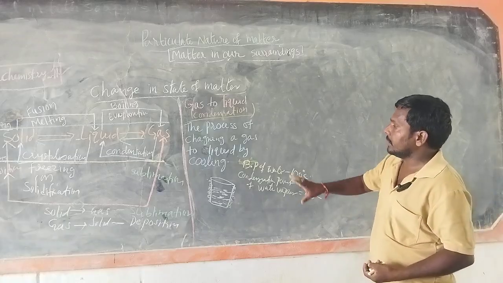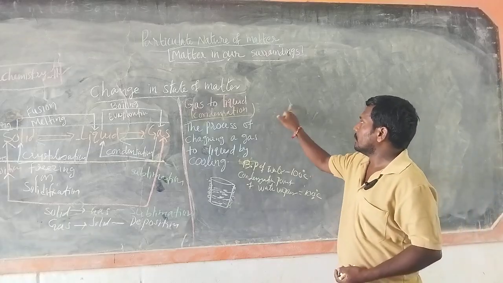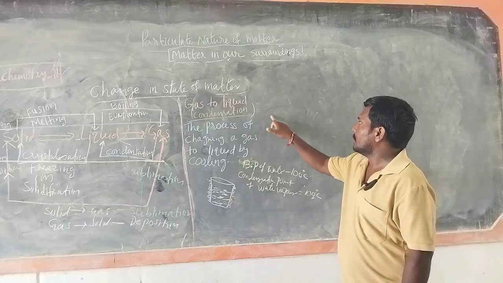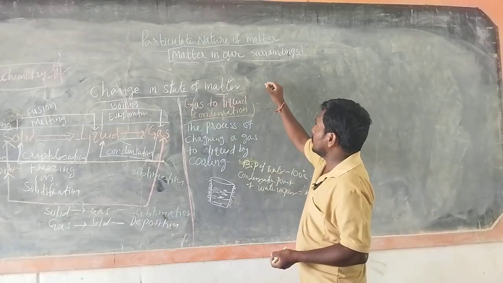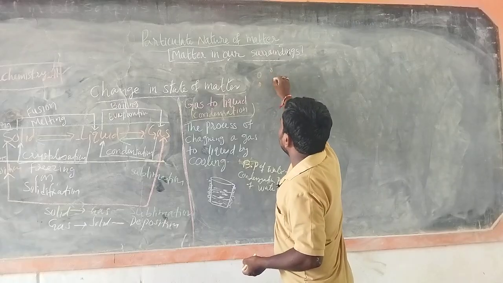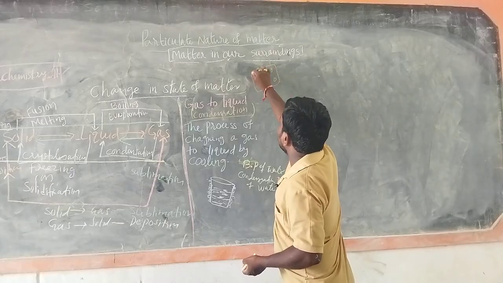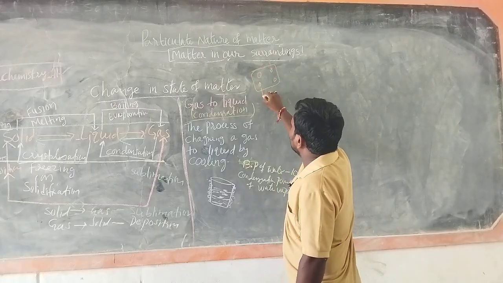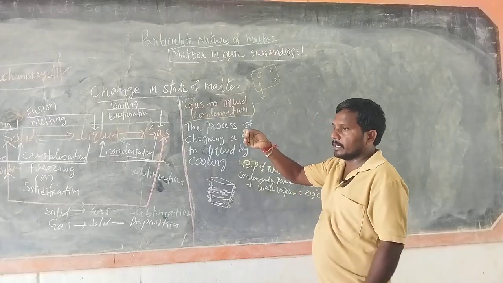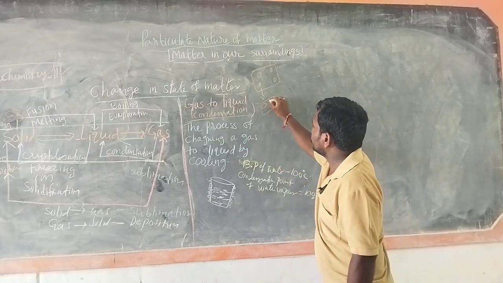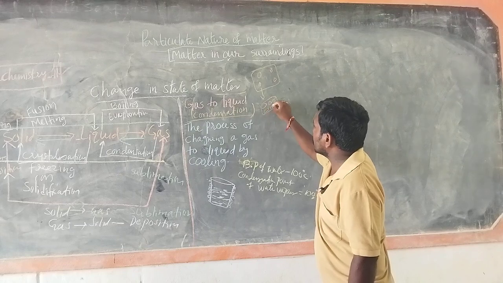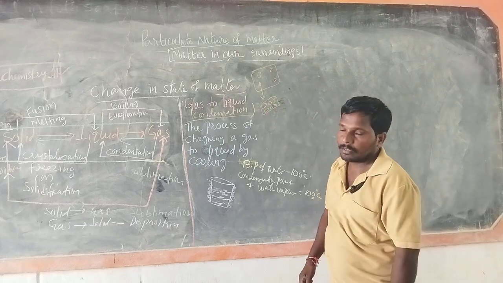In the case of water vapor, the intermolecular space is more. In the case of gas, on cooling, they lose energy. They have more force of attraction and they come closer.